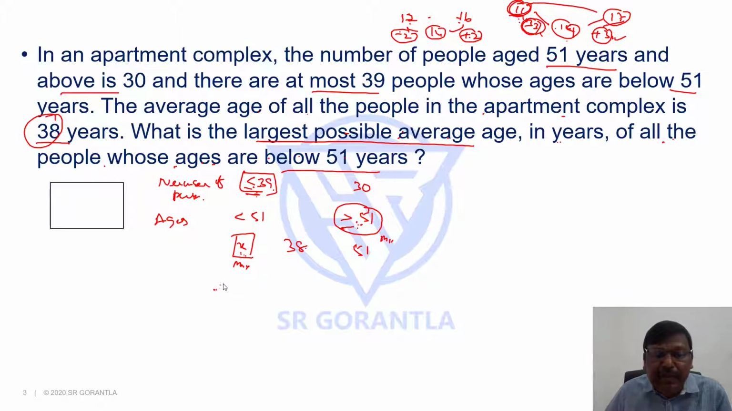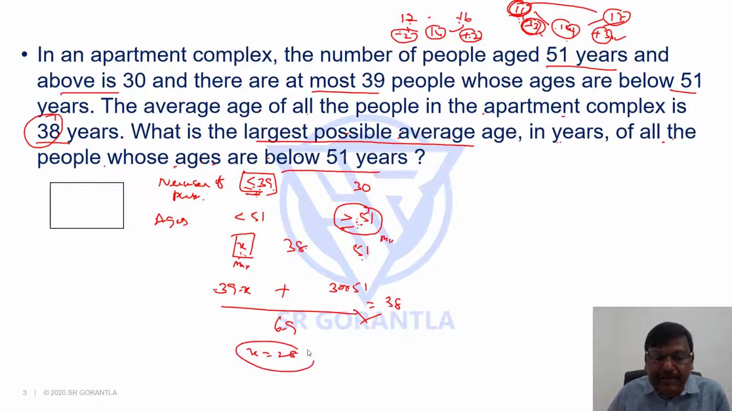If it is 39 people, then you may ask why 39, why not less? We will discuss that. So first we'll take 39 people. If it is 39 people and the average is X, what is the total? 39X. 30 people and the average is 51, so the total is 30 into 51. When you add them, the entire group is 39 plus 30, 69 people, and this average is going to be 38. If I cross multiply and solve the equation, 39x plus 30 into 51, you get x is 28.